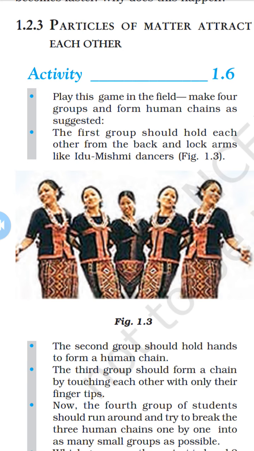Next question, if we consider each student in a chain as a particle of matter, then in which group do the particles hold each other with the maximum force? In the first group, the particles hold each other with the maximum force.